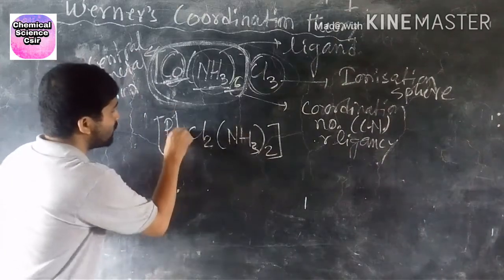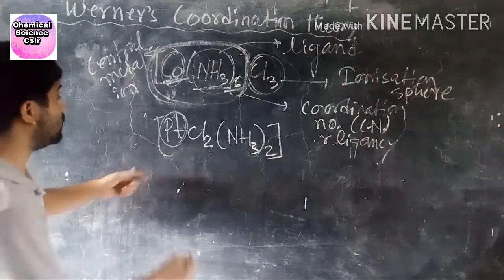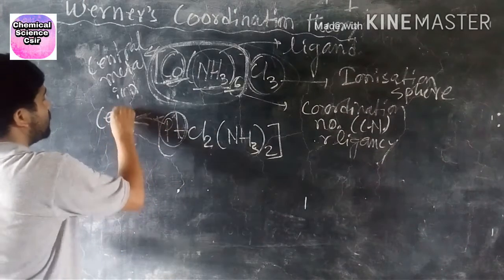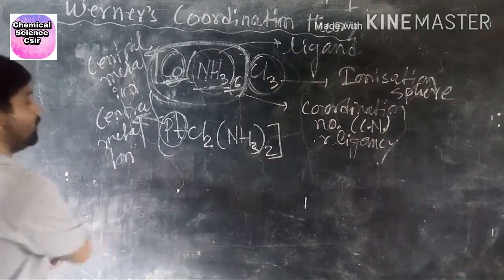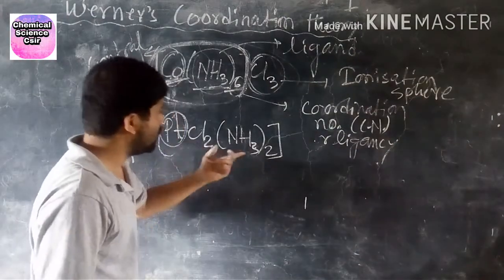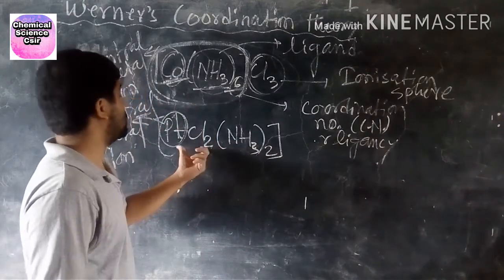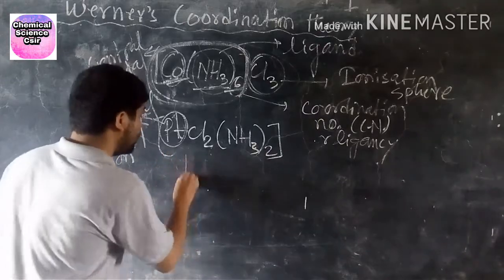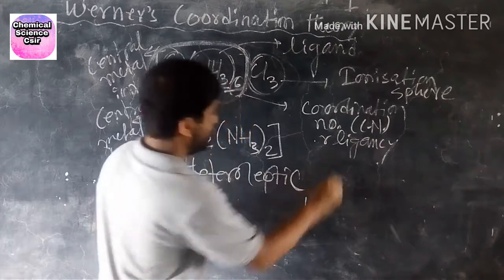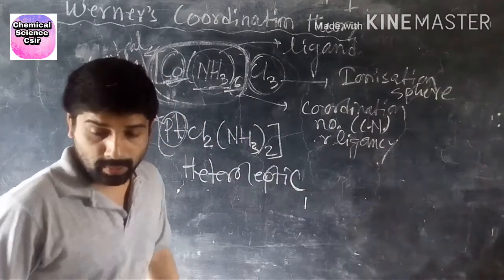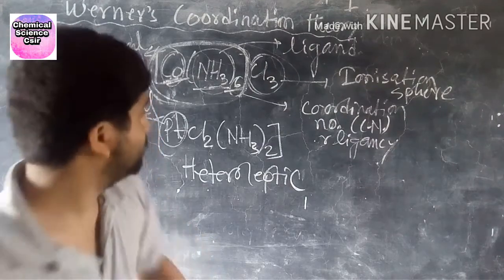This is platinum, the central metal ion, and here there are chloride and ammonia. Two kinds of ligands are present, so this is called heteroleptic.